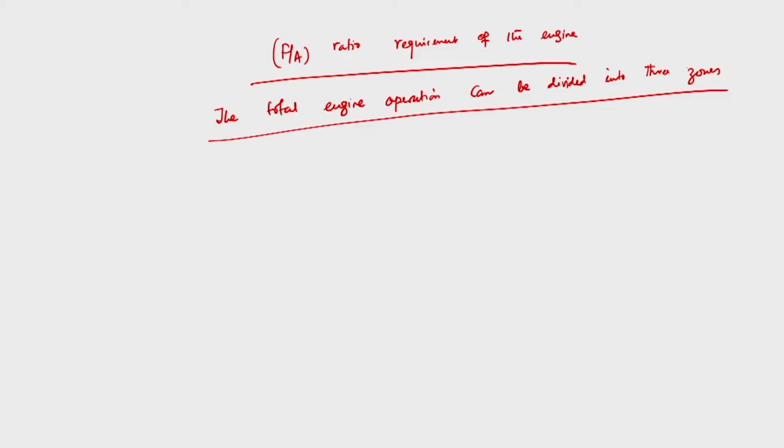So, what are those three zones? Number one, the idling zone. In this zone, the throttle valve, which is provided to control the air-fuel ratio depending upon the load, is almost closed, but not fully closed,